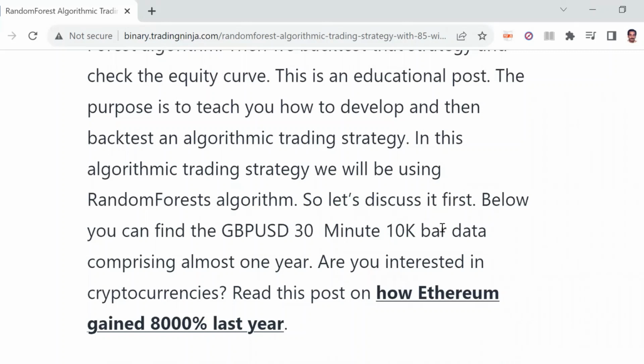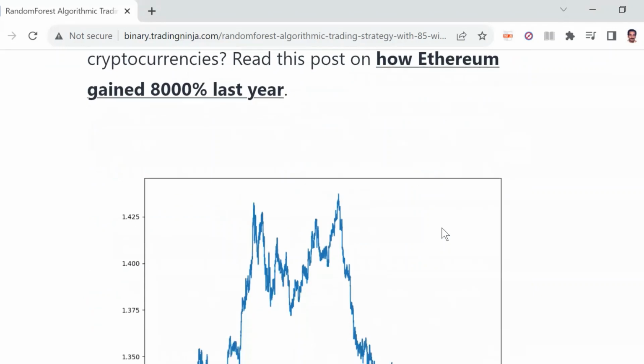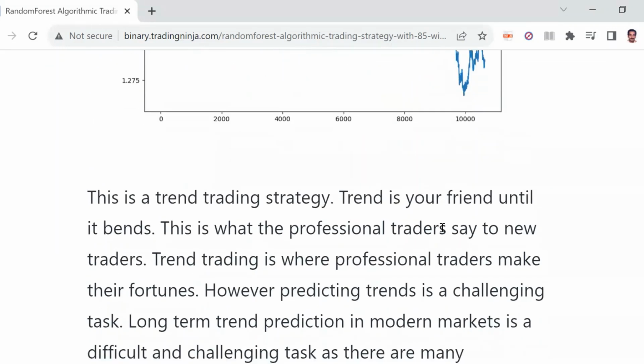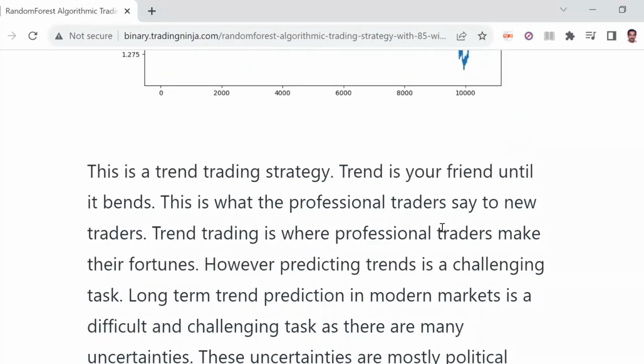The data we'll be using will be GBP/USD 30-minute 10,000 bar data comprising almost 1 year. So this is the data for 1 year, 10,000 candles. This is a trend trading strategy. Trend is your friend until it bends. This is what you should remember.